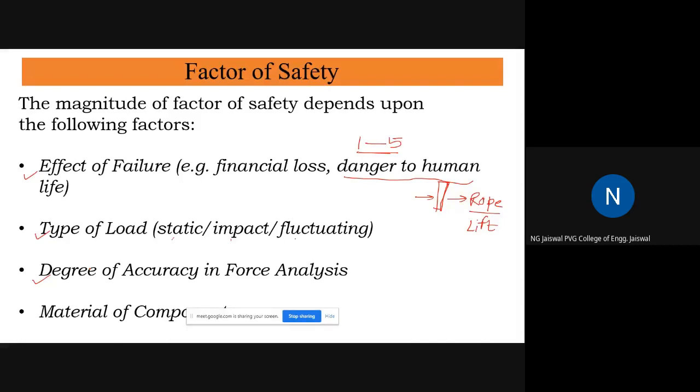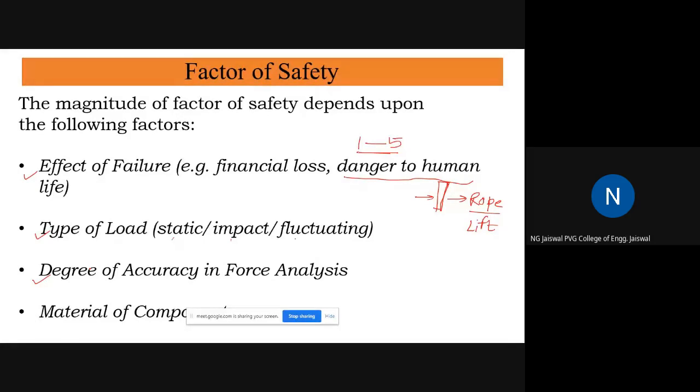If you are not sure about the accuracy of the measurement, then there will be some scope for a factor of safety. So therefore, if you are very unsure about the accuracy of the forces, then you will take a high factor of safety. And when you are very accurate, that is, the forces in the physical situation and the forces which you are considering in your calculations are reasonably close, then you can take a very small factor of safety.